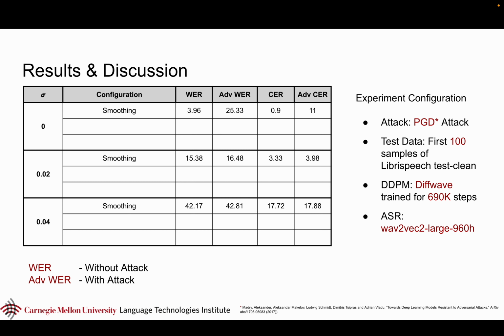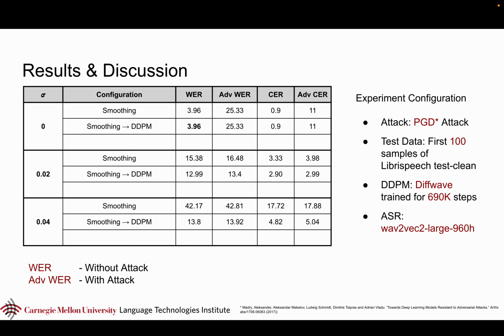When we add smoothing though, for sigma 0.02 and 0.04, you see that the difference between WER and ADVWER has significantly reduced. It's almost non-significant. However, the magnitude itself is 15 and 42 as opposed to 3.96. It significantly deteriorated the ASR performance, which is a problem with smoothing.